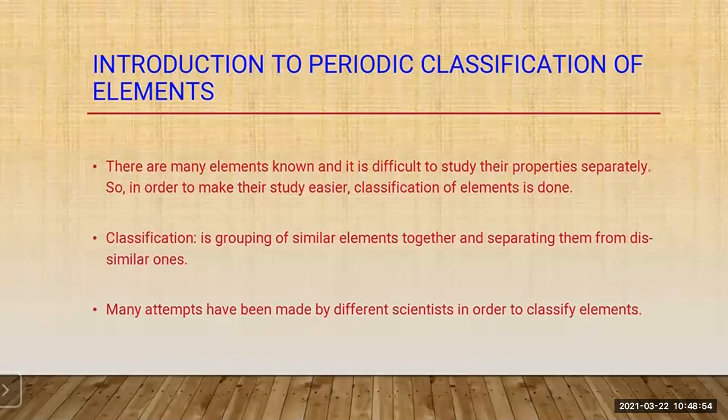Got it? Here once again, what is classification? It is grouping of the similar elements together and separating them from the dissimilar ones. Okay, in this way, it will be easier to study the each and every element properly. So, many attempts have been made by the different scientists in order to classify the elements.